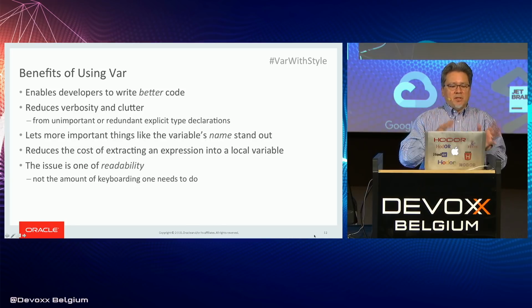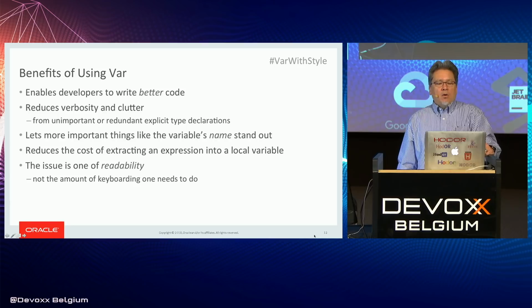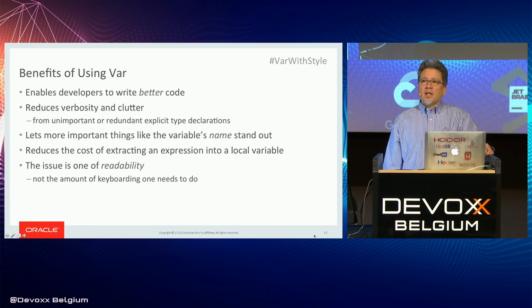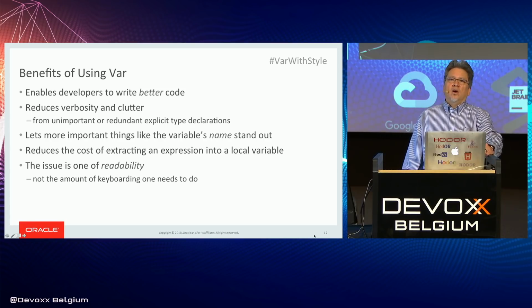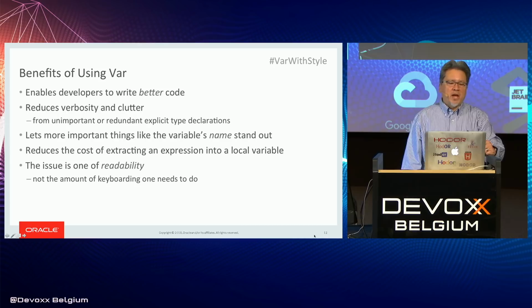So if you replace those explicit types with var, then code gets better. One thing that it does is it enables easier refactoring. Sometimes you have a complicated expression. You might want to extract that out and give it a variable with a nice name. Oh, but boy, if the type for this is really complicated, maybe I'm not going to do that, so I'll just leave it inline. Well, if you use var for that, then the type won't get in the way, and you can do that extraction and make your code better.